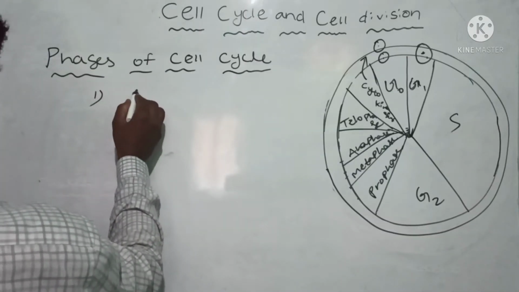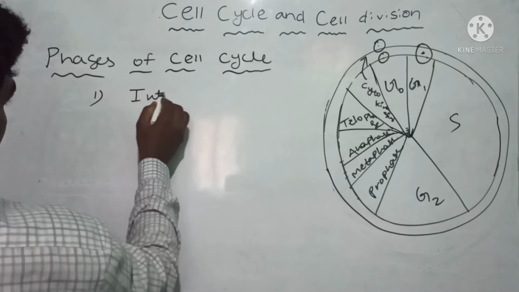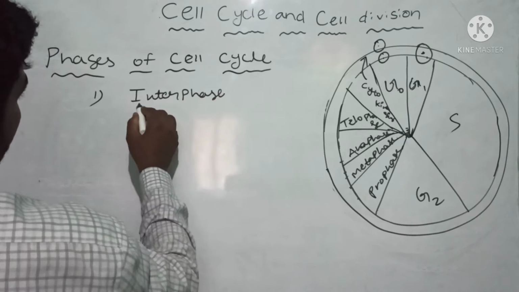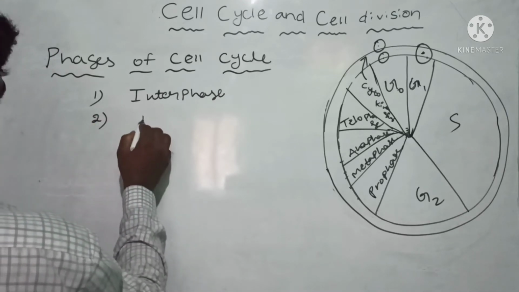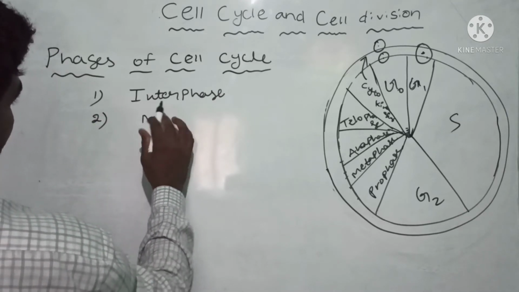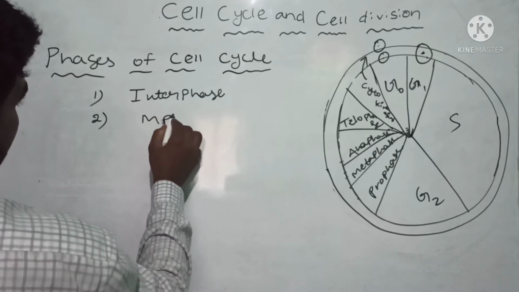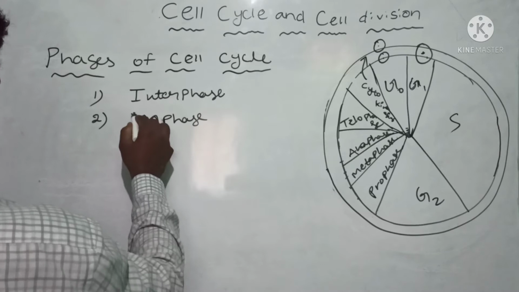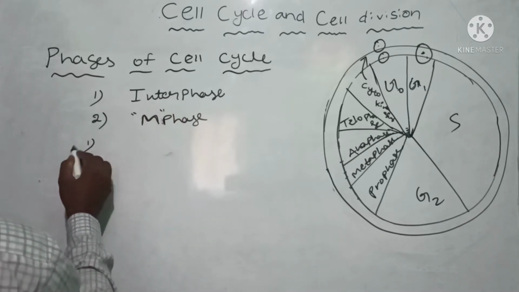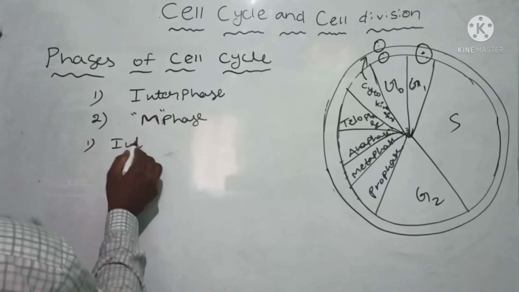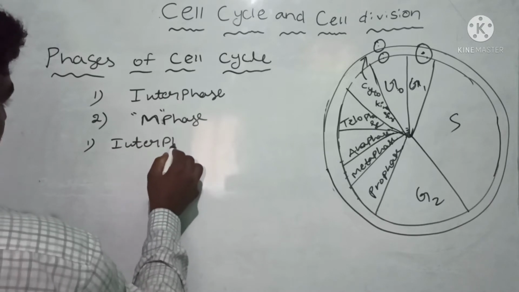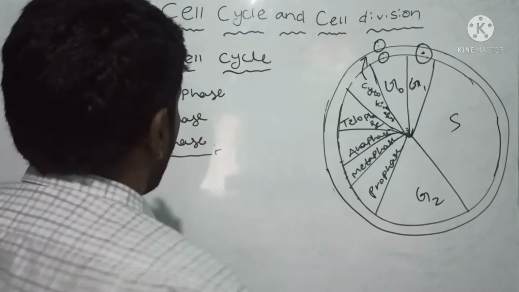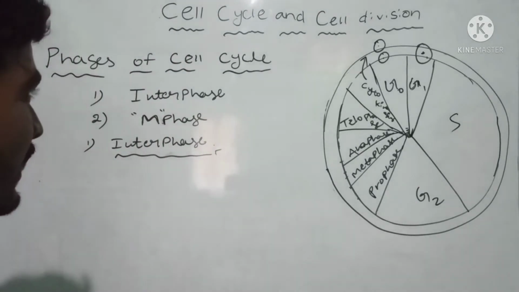There are two phases: first one, interphase, and the mitotic phase, the M phase. First one, interphase. What is the interphase?